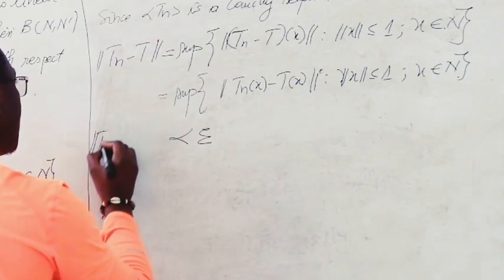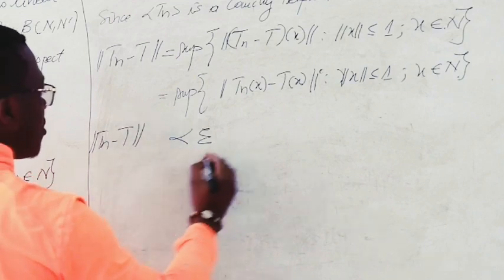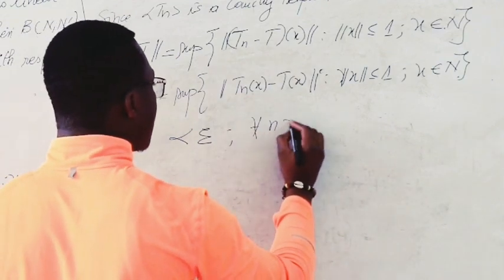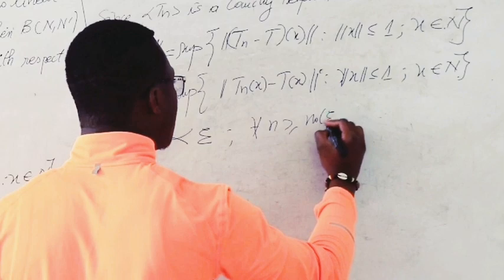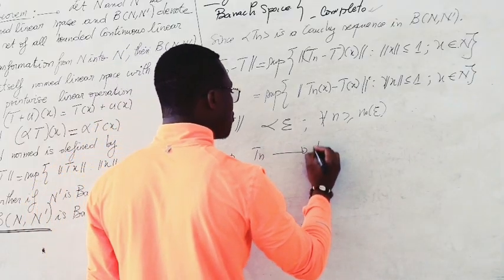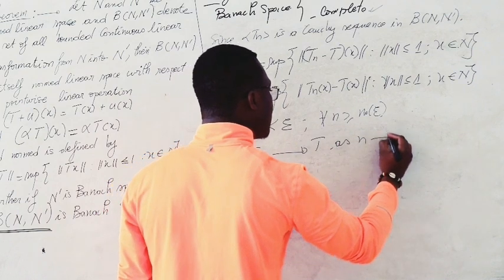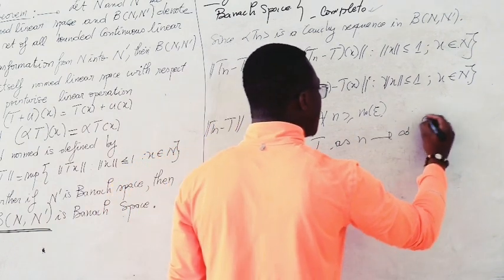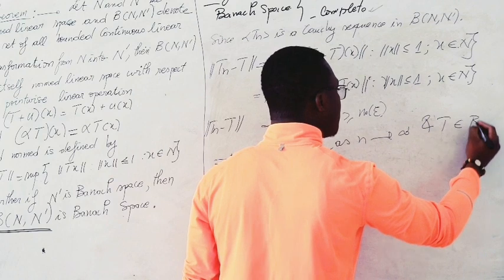Norm of Tn minus T is less than epsilon for all n greater or equal to n naught of epsilon. And this implies that Tn converges to T as n tends to infinity. And we know that T is an element of B(N, N dash).